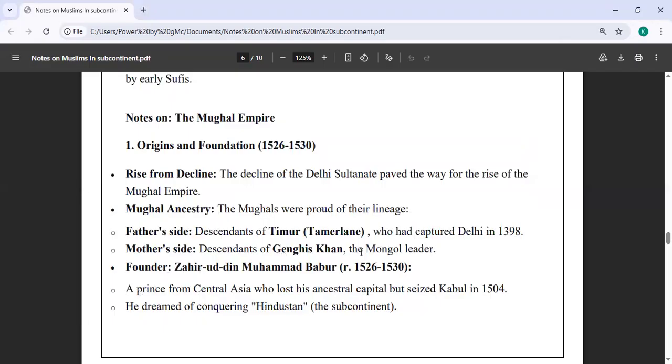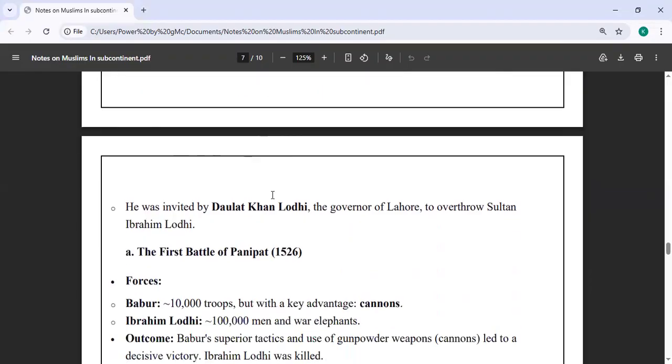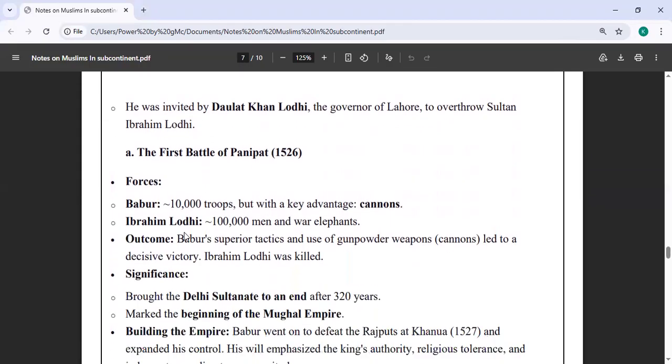So the founder was Zahiruddin Muhammad Babur, a prince from Central Asia who lost his ancestral capital but seized Kabul in 1504. He dreamed of conquering the Hindustan subcontinent, and then the dream came true because he was invited by Daulat Khan Lodi, the governor of Lahore, to overthrow Sultan Ibrahim Lodi. Then the First Battle of Panipat was fought.